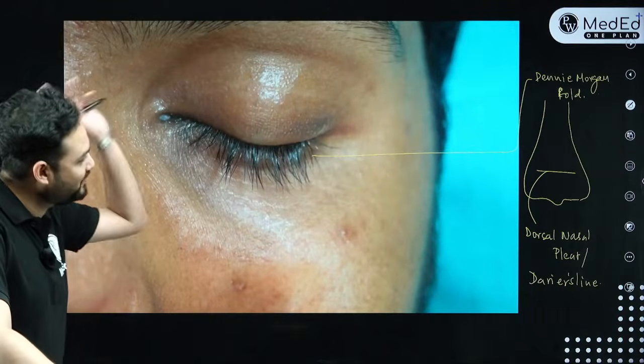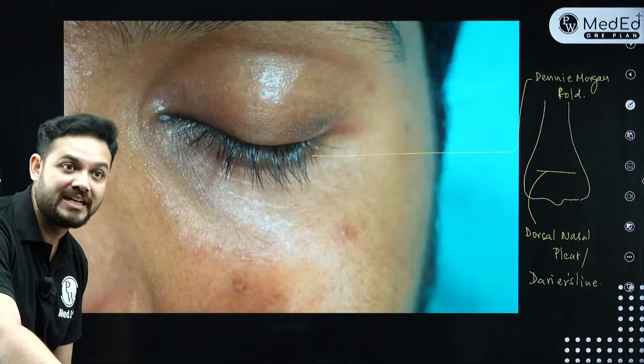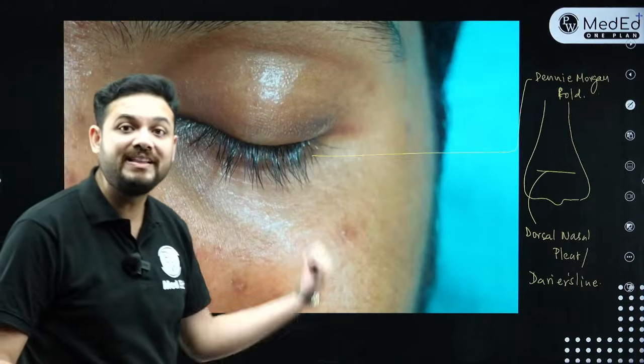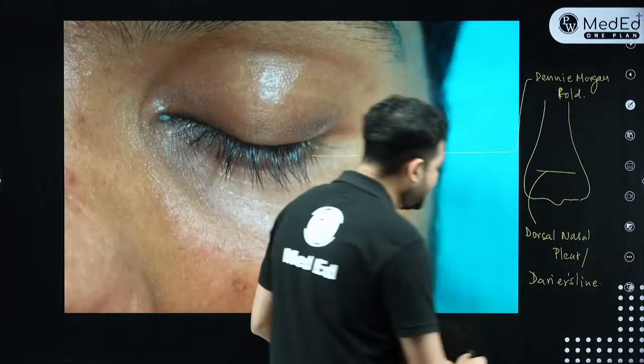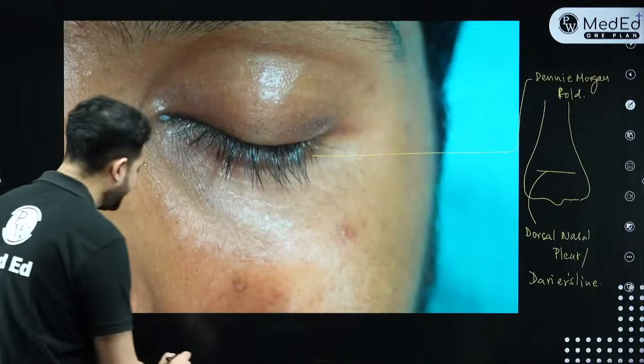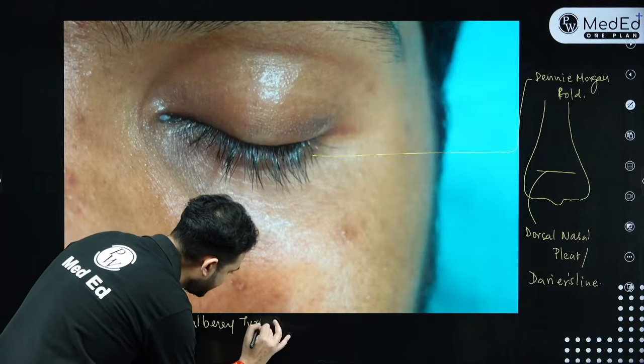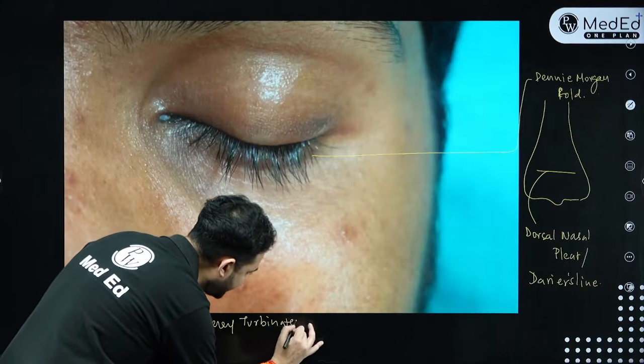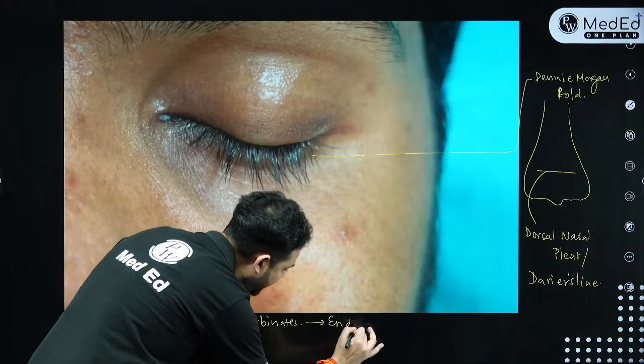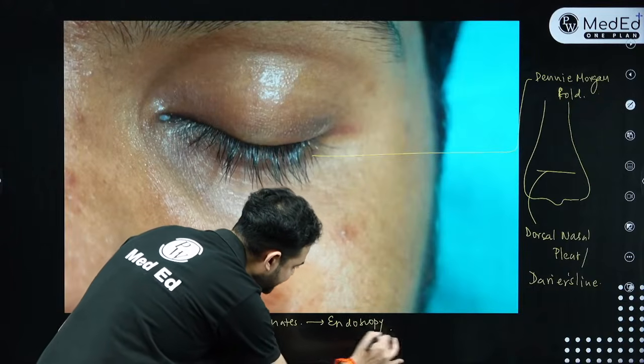Okay, great. Chalo. So this finishes about 4 important signs of allergic rhinitis. अगर मैं आपसे पूछूं what will be the endoscopic finding? The endoscopic finding of allergic rhinitis is mulberry turbinates. You see mulberry turbinates. Your turbinates will be big, boggy and mulberry-like. This is an endoscopic finding of allergic rhinitis.